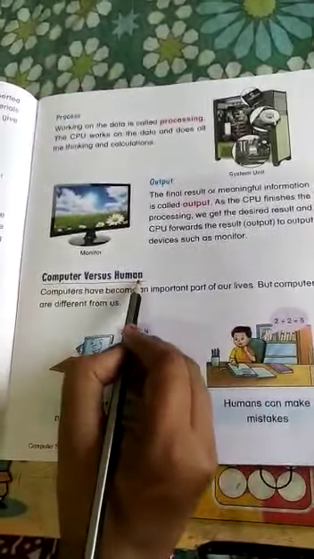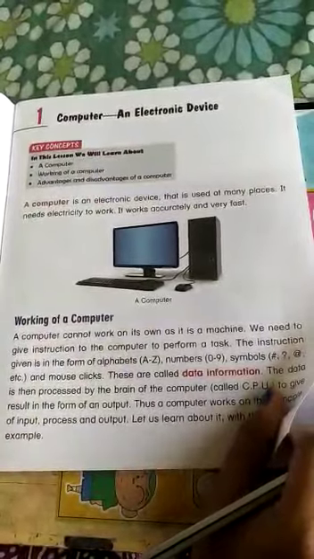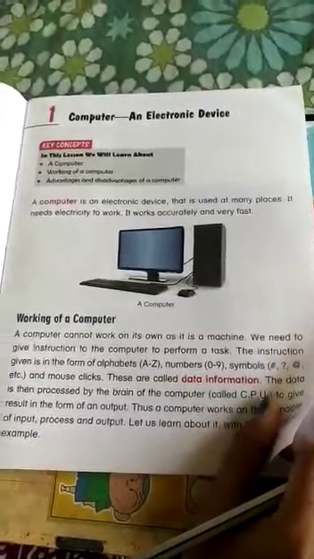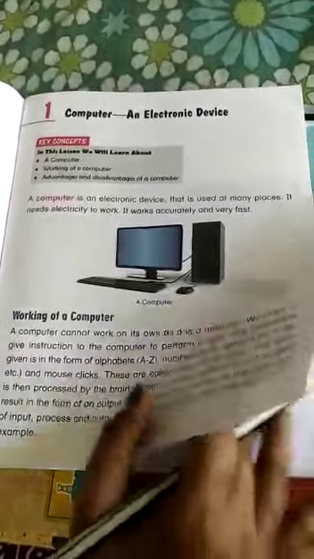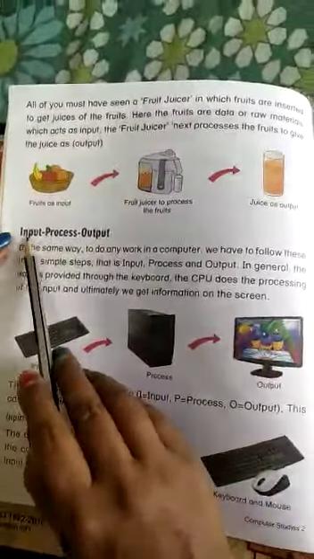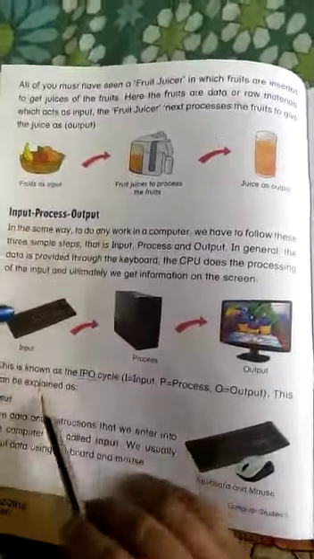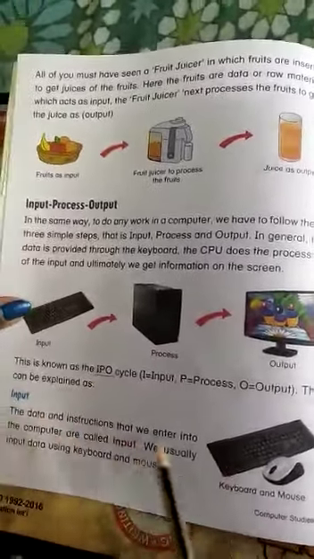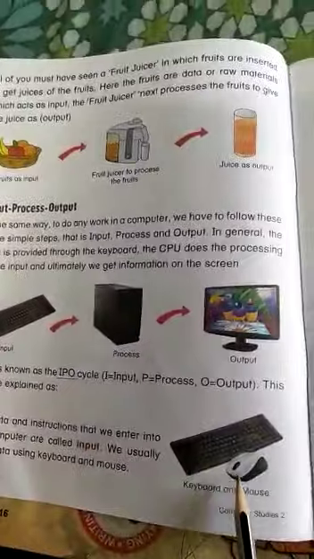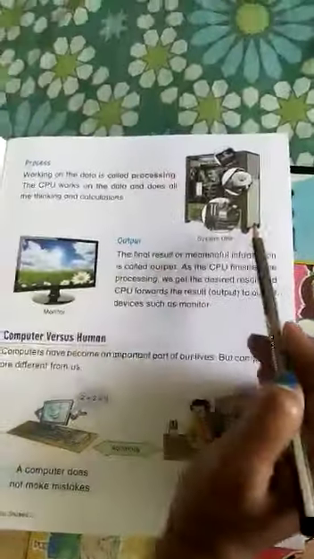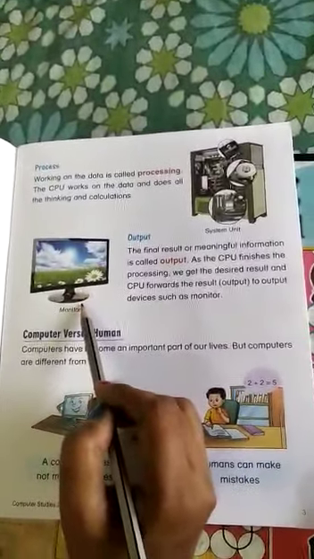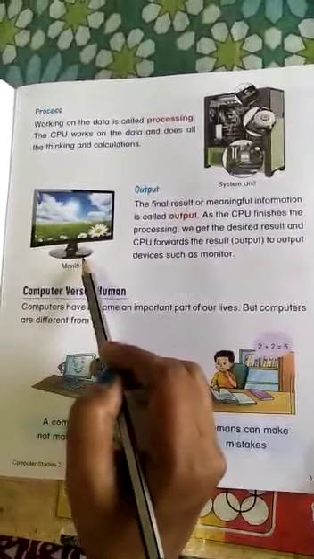The first thing we have done is the definition of a computer. A computer is an electronic device. Then the working of a computer: input, process, output, which is known as the IPO cycle. We have seen the input devices, the process devices, the CPU, and the output devices, and here it is given monitor.